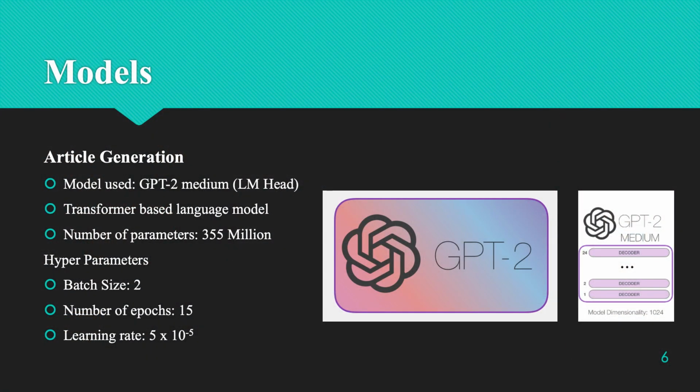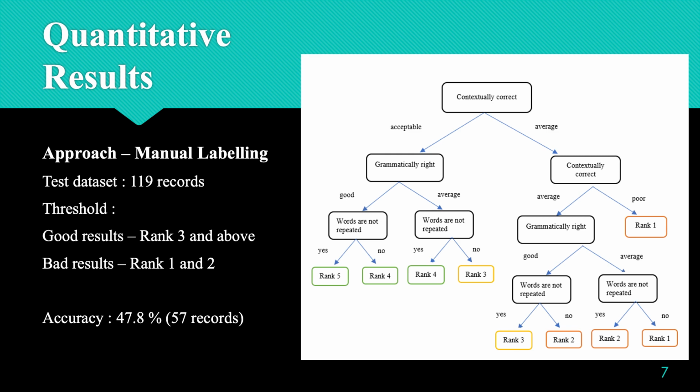This is the hyperparameter setting that we used. For quantitative results, we used the manual labeling approach. We had 119 keywords in our test dataset, for which we created both headlines as well as articles. After this, we used this decision tree structure to manually label the generated outputs.